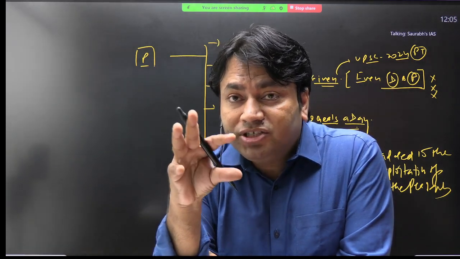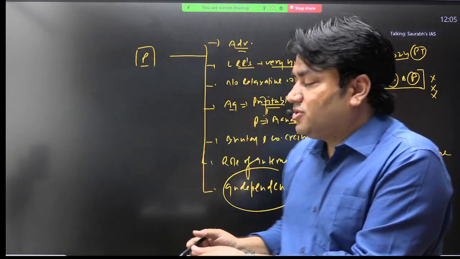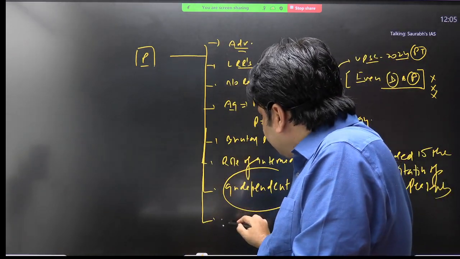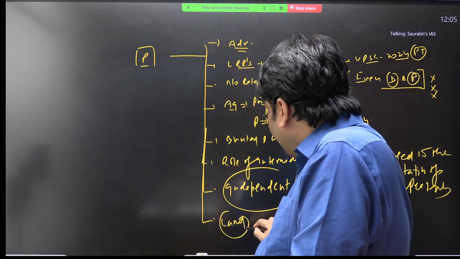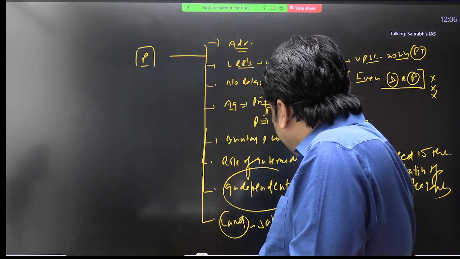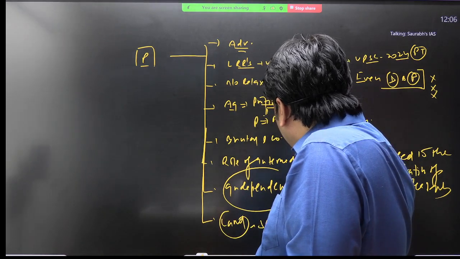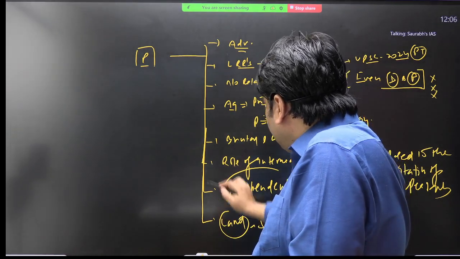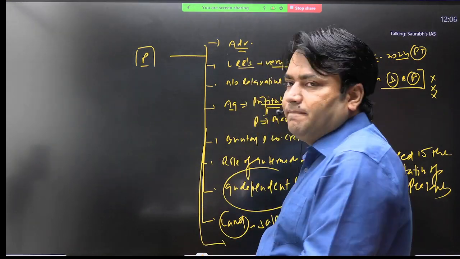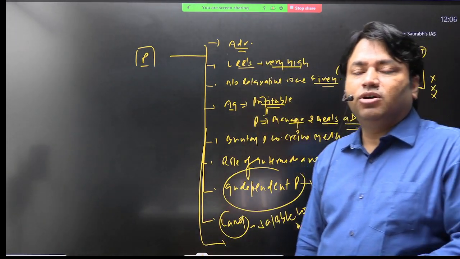Okay, the traditional land structure was disturbed. So write this. Land became a sellable commodity now.